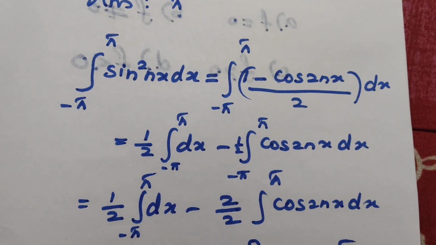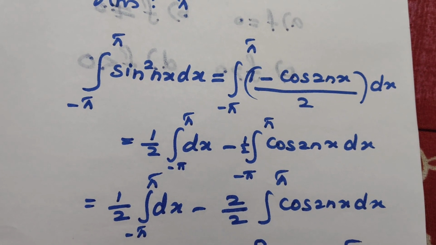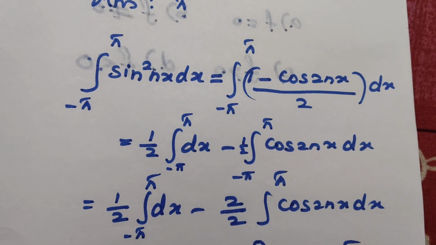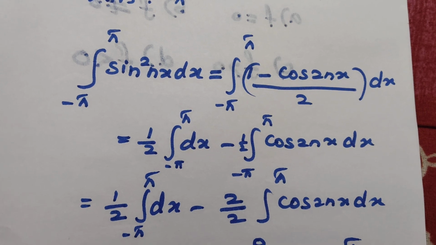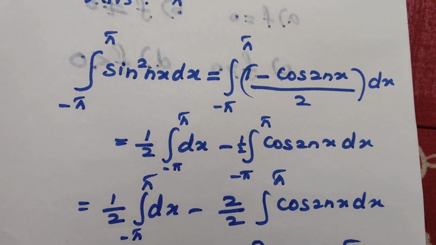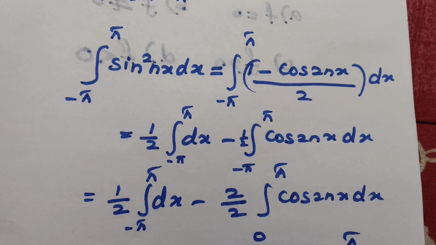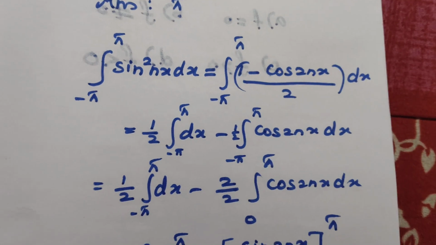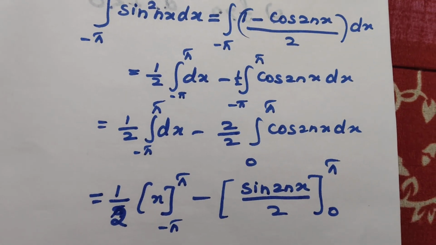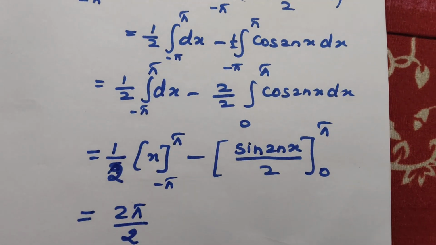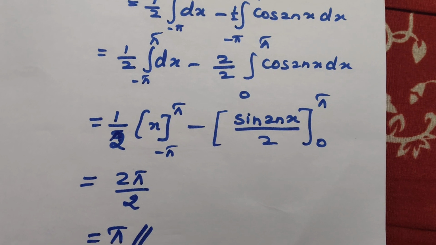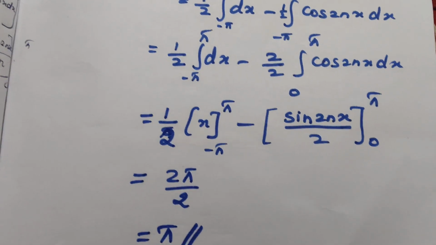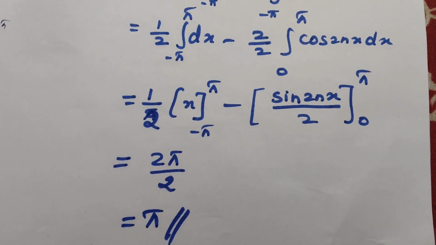Consider integral cos 2nx dx over minus pi to pi. Since cos 2nx is an even function, we have the property that integral minus pi to pi cos 2nx dx is 2 times integral 0 to pi cos 2nx dx. The integration of cos is sine, and when we apply the limits and simplify, we will get the answer pi. So easy calculation. If you have any doubt, try to comment this.